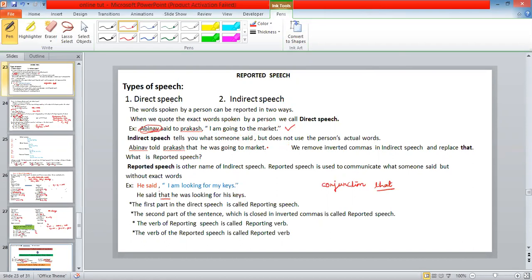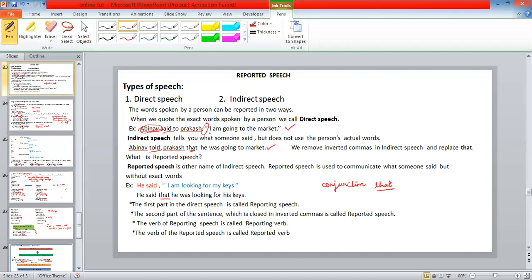Now let us see the example of indirect speech. Abhinav told Prakash that he was going to market. Do you identify any changes? Yes. Here, "said to" is changed into "told." We remove the inverted commas and include the conjunction "that" in indirect speech: Abhinav told Prakash that he was going to market.